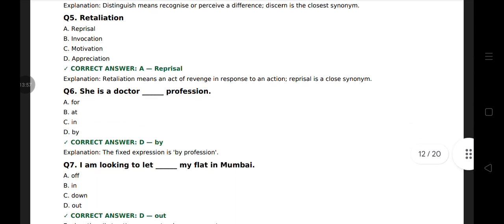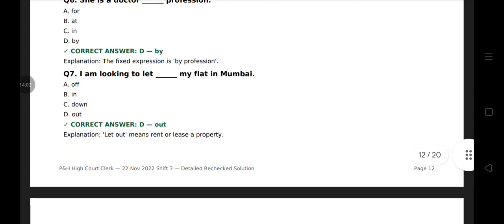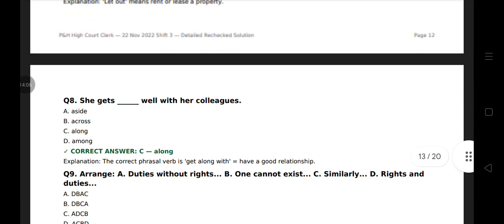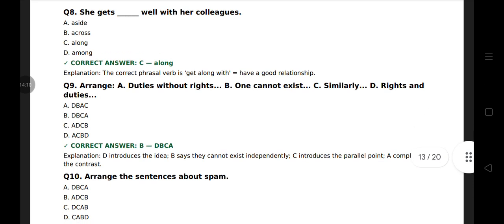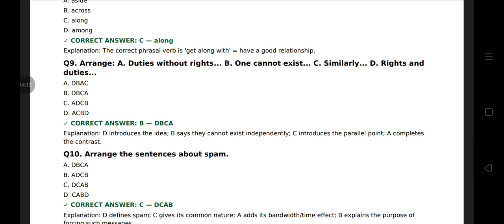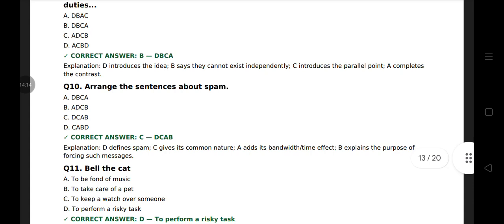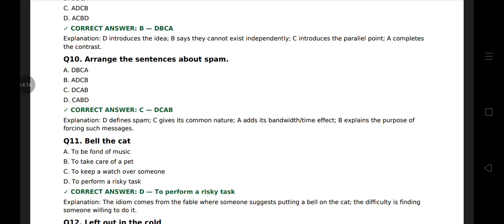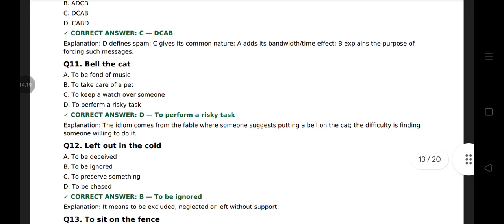Question 6. She is a doctor by profession. Question 7. I am looking to let out my flat in Mumbai. She gets along well with her colleague. Now arrange in, so it's GBCA, arrange in DCAB. Question 11.